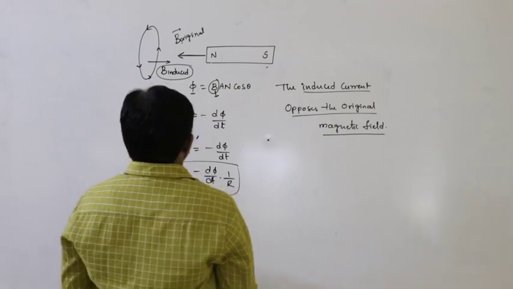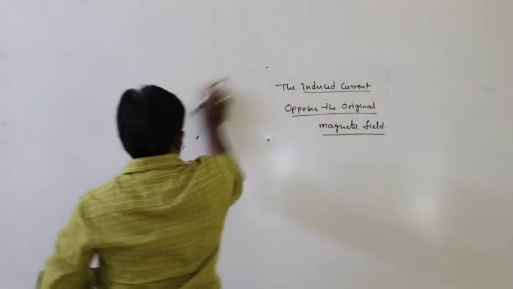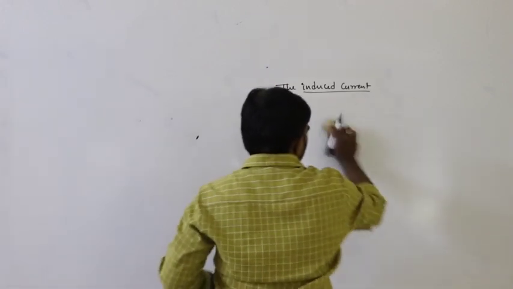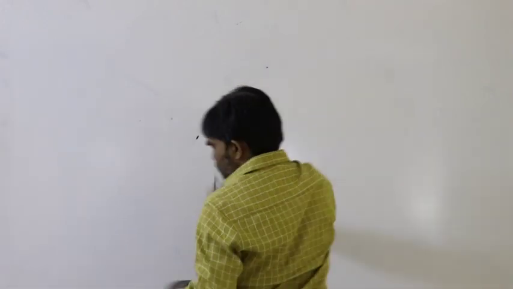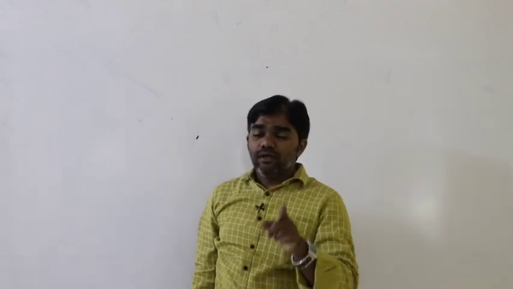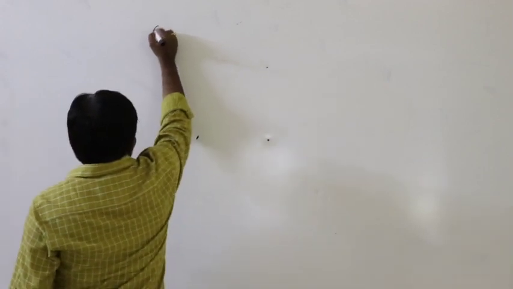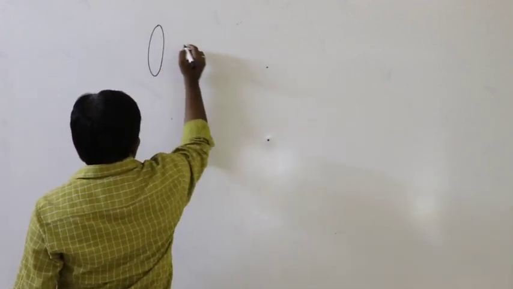So for example, always there must be an opposition. That is the concept you must remember. Always there must be an opposition. So for example, next it is a coil.